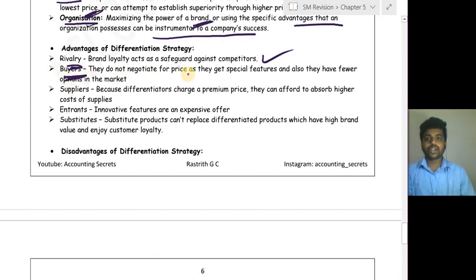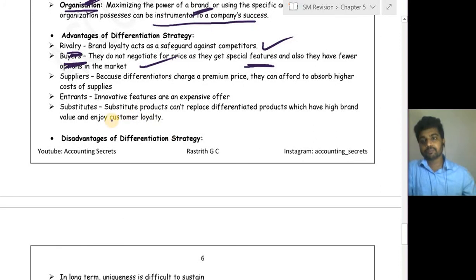Buyers do not negotiate for the prices as they get a special feature, and also they have fewer options in the market. So the buyer can't negotiate or bargain because they are providing some unique product. All the competitors are not offering that. Only particular limited competitors are offering. If they don't want it, they will not get that particular product itself. So they have to pay more.